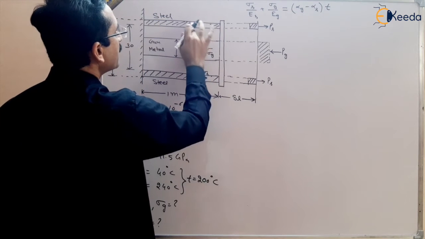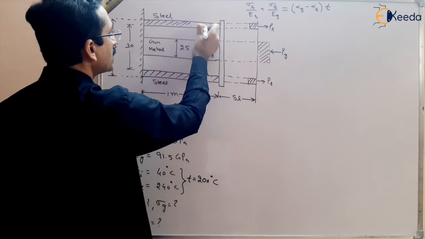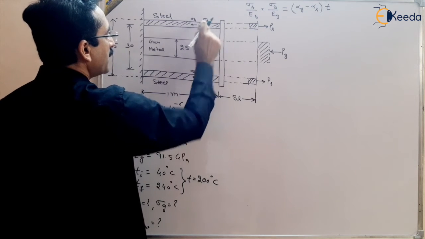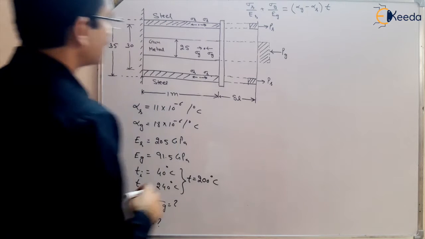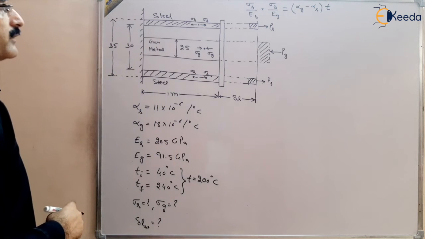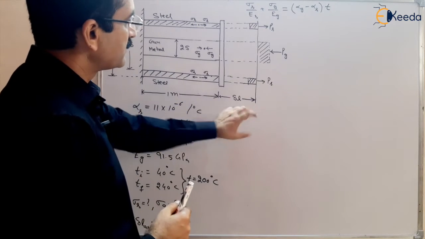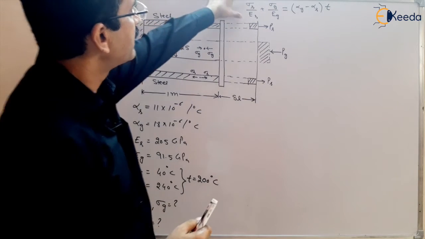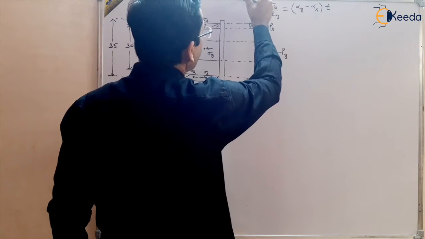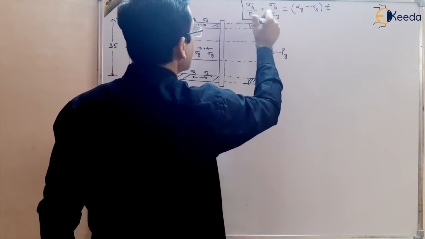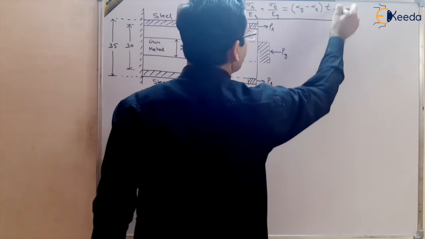Tensile stress will be developed in steel like this, and compressive stress developed in gunmetal, right? And we have already read the formula for this case, where total expansion is the same. We have derived this formula in our theory lecture. Please check the theory lectures first so that we can utilize this formula directly, right?